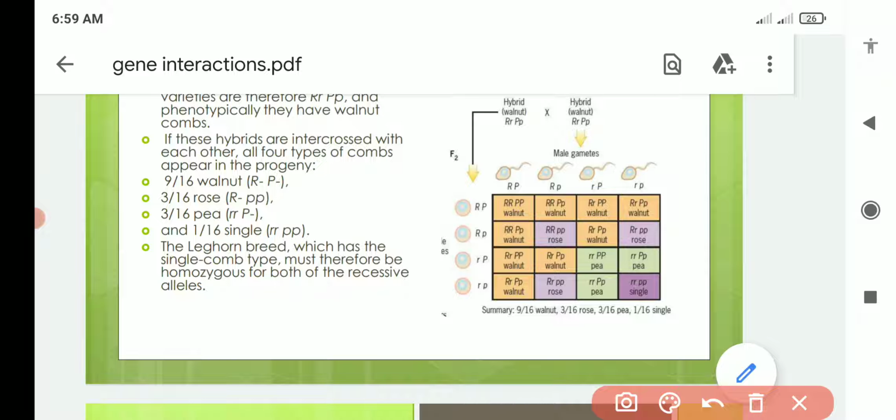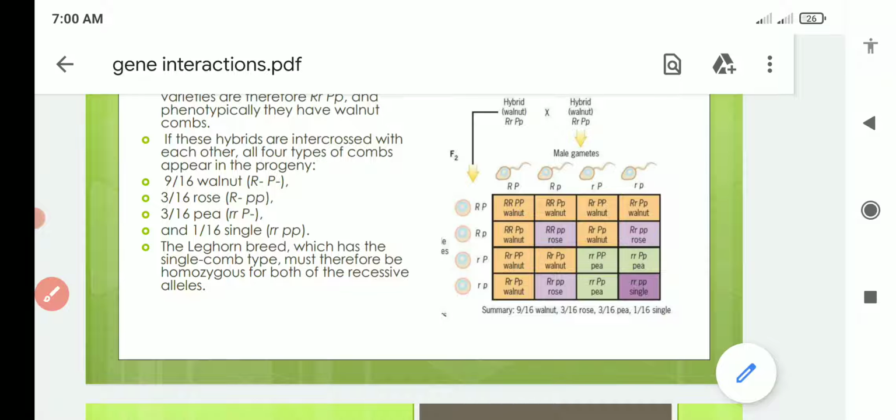When capital R is present with capital P, their products will interact with each other, and they will give us the walnut type. When capital R is present with small p, their products will interact with each other and produce the rose type. When small r is present with capital P, their interaction will result in the pea type of comb shape, the phenotype. And when small r is present with small p, they both interact with each other and produce the single type of comb only.